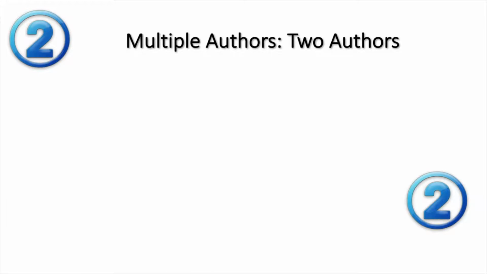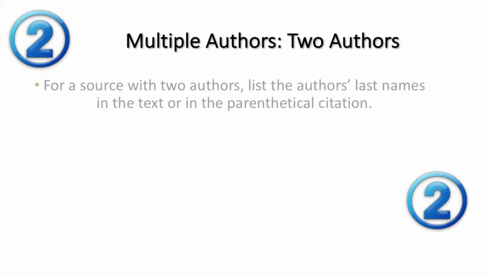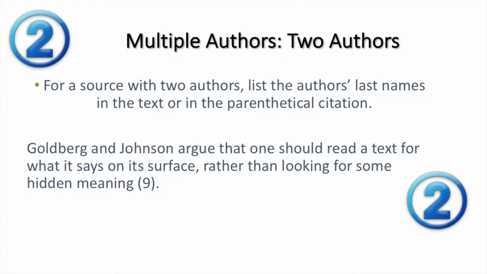Multiple authors. There will be times when you will cite multiple authors. For sources with two authors, list the authors' last names in the text or in the parenthetical citation. For example, if you were to do an authorial tag, it would read as such. Goldberg and Johnson argue that one should read a text for what it says on the surface, rather than looking for some hidden meaning. Notice that the authors' last names are included inside of the text, followed by the page number in parentheses.